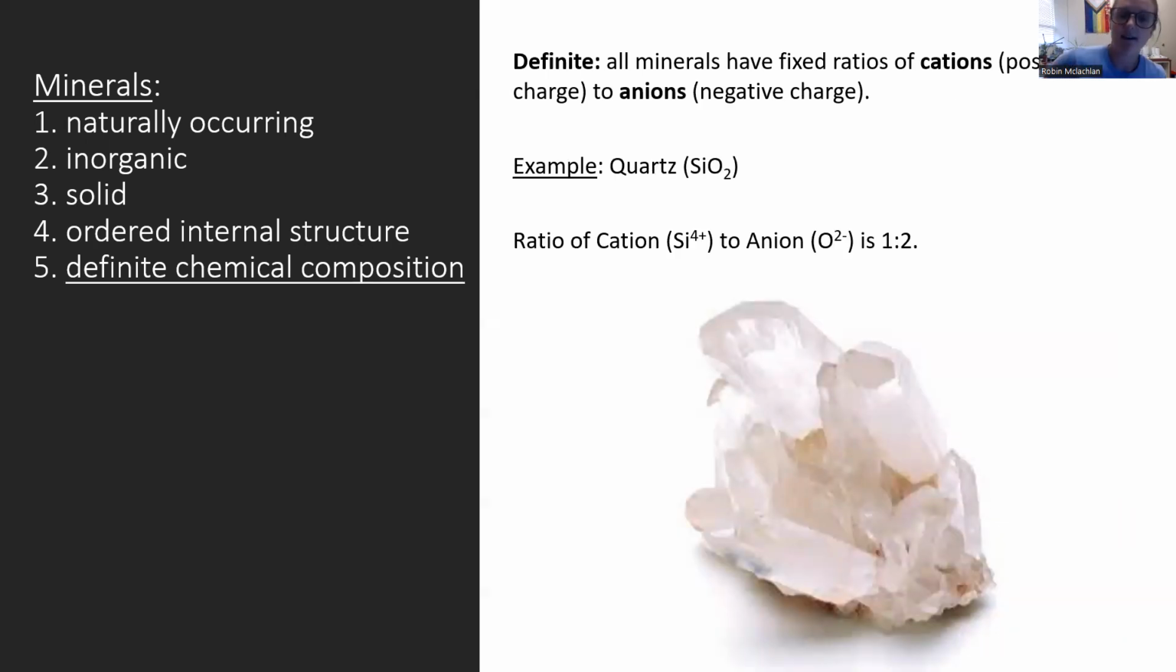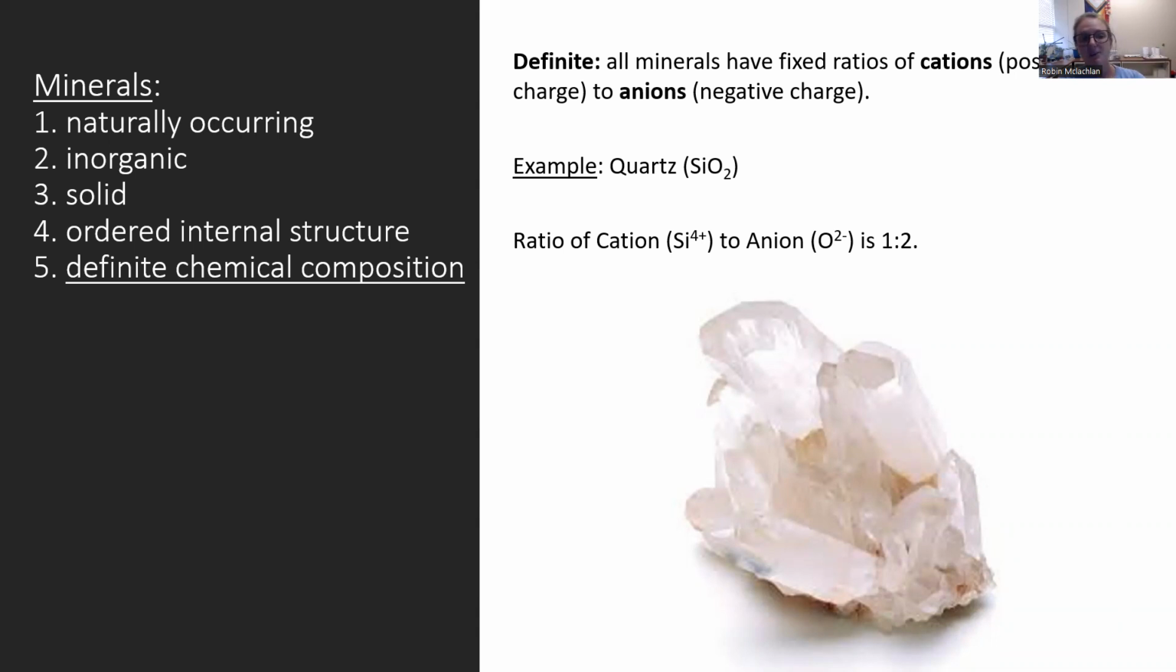Lastly, minerals have to have a definite chemical composition. That means that for every single mineral, I can write down its chemical formula. I know exactly how many cations it has, meaning the ions with a positive charge, and anions, the negative charge, right? So quartz is always going to be SiO2, 1 silica per 2 oxygen, always. Some things don't have a definite chemical composition, right? Like amorphous glass can sometimes have a variable number of silica, a variable number of oxygen. We don't consider that a mineral.